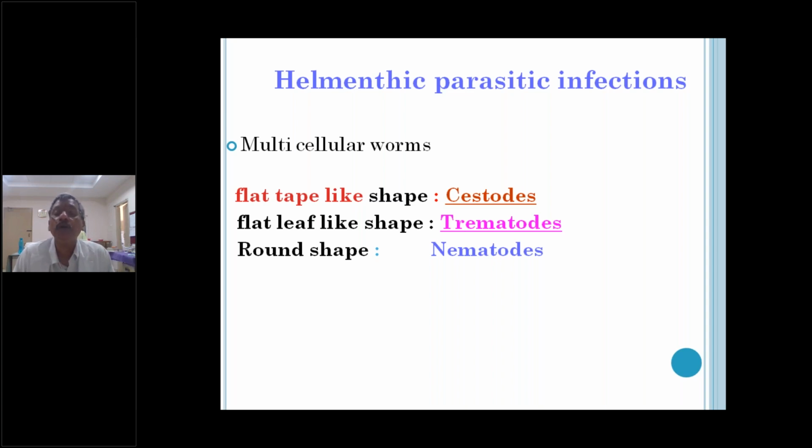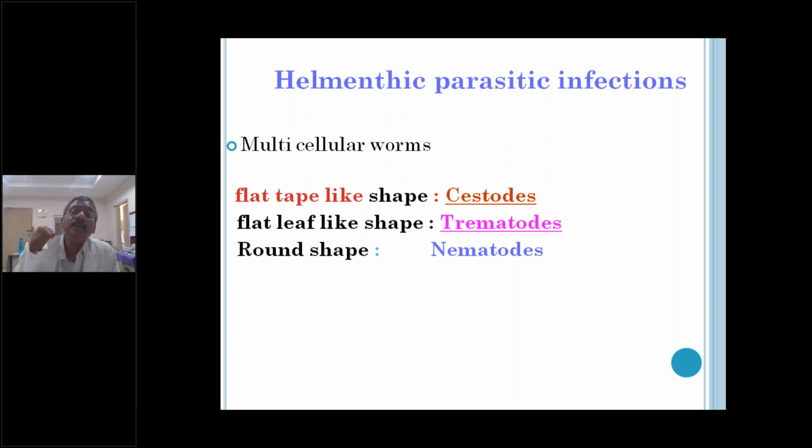In pork tapeworm and beef tapeworm, the larval forms are Cysticercus cellulosae and Cysticercus bovis, which are present in the meat. Similarly, in Diphyllobothrium latum, there is a plerocercoid larva, which is present in improperly cooked fish.